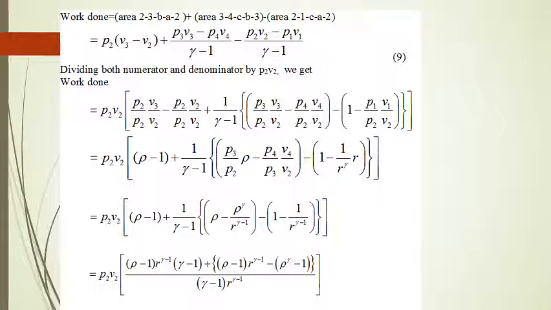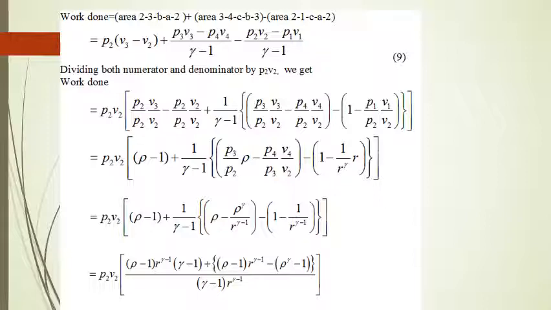That is going to give you the area within the enclosed diagram 1, 2, 3, 4, 1. So that is equal to P2 into V3 minus V2 plus P3V3 minus P4V4 upon gamma minus 1 minus P2V2 minus P1V1 upon gamma minus 1.